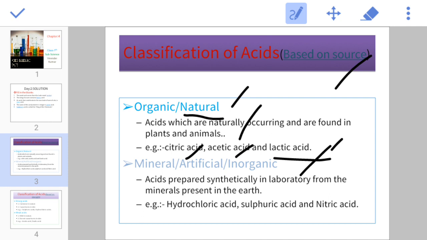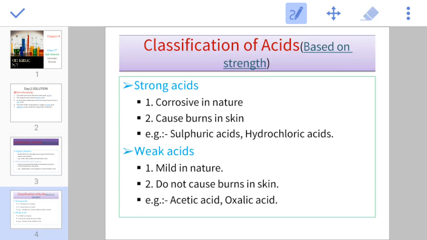Mineral and artificial inorganic acids. So definition, the acids prepared synthetically in a laboratory from the minerals present in the earth. First we get the minerals from the earth, then after we made it in a lab synthetically. That's why they are called mineral acids or artificial acids. Example is hydrochloric acid HCl, sulfuric acid H2SO4, nitric acid HNO3. Next one, classification of acids on the basis of strength.